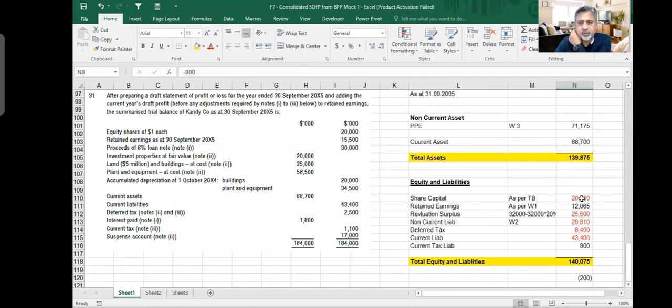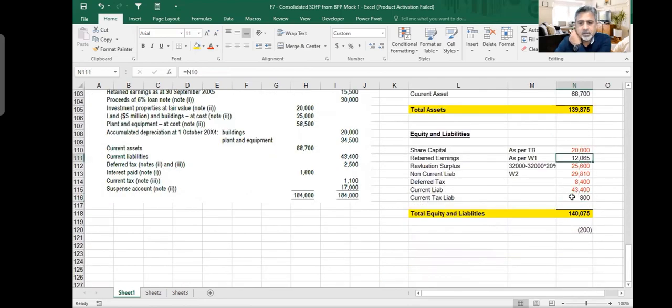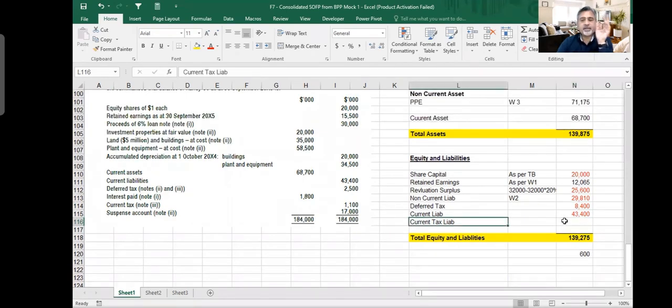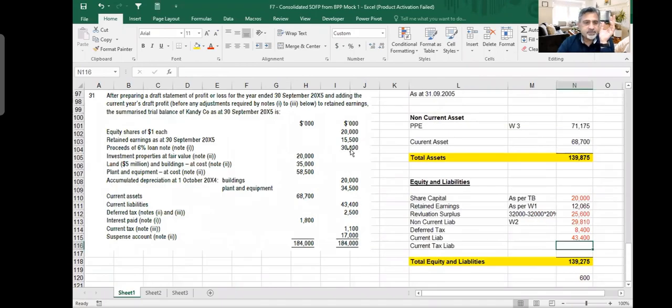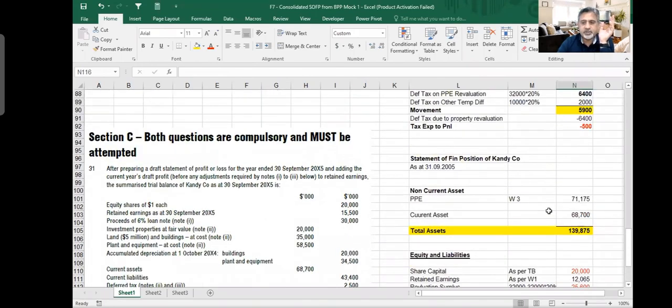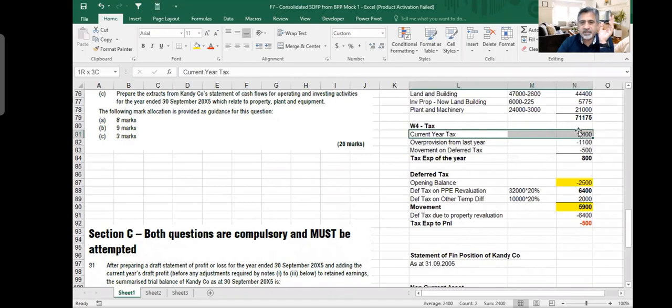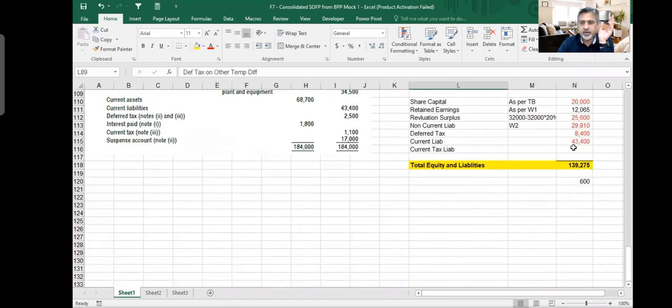Apparently it seems all okay. Current tax liability. We are making some mistakes somewhere else. I got the mistake. Actually, our current tax liability, as per the question, they said that the current tax liability is calculated as 2400. We started here. So current tax is 2400. So this is actually, we should put it here as 2400.